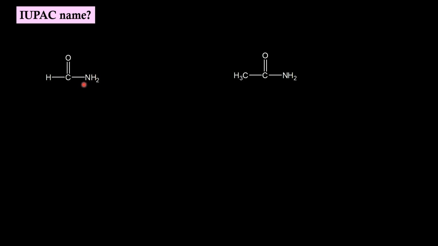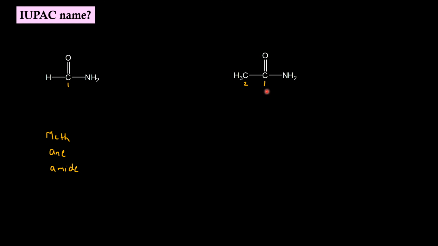This is the amide functional group. We have only one carbon in the parent chain, 1. In this molecule, this will be the parent chain and we have 2 carbon atoms. This is the carbonyl carbon, so it should be numbered 1, 2. Root word for the first molecule is meth. Primary suffix is ane. Secondary suffix is amide.